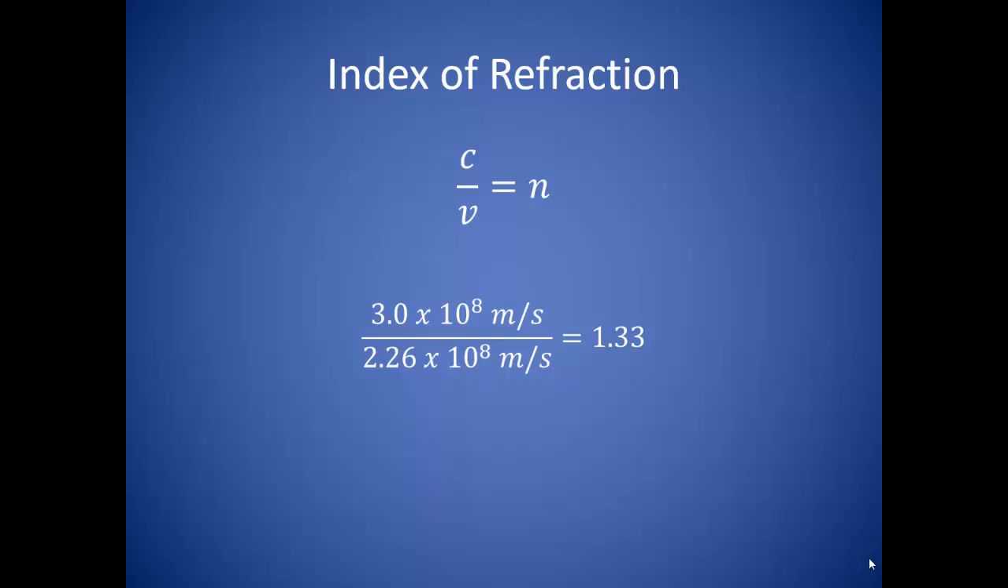Keep in mind that the fastest light can travel is 3.0 times 10 to the 8th meters per second, so light traveling through any medium that is not a vacuum will be less than that. This means that the index of refraction of any medium will never be less than 1. And the higher the index of refraction, the slower light will travel through any given medium.